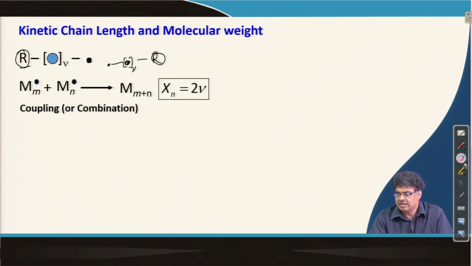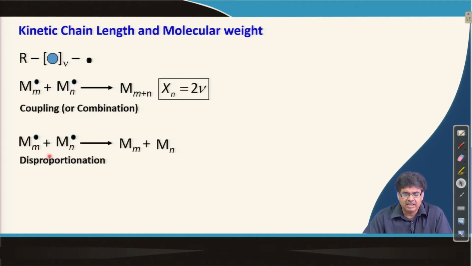So, if the termination happens by combination or coupling, then the degree of polymerization is given by twice the kinetic chain length, and the number of initiator residues present in a single polymer chain is 2, because on both sides we have one initiator residue.